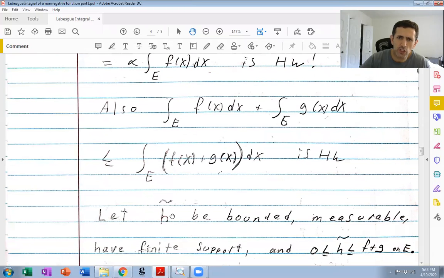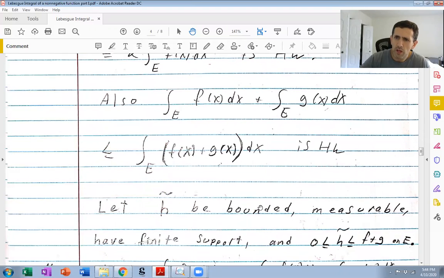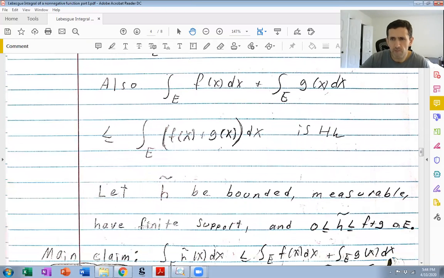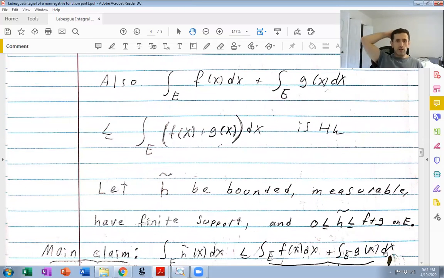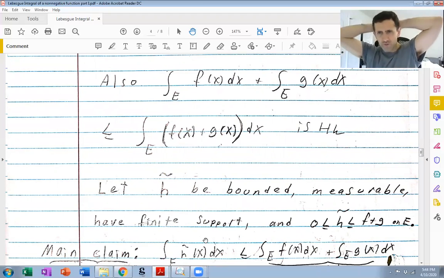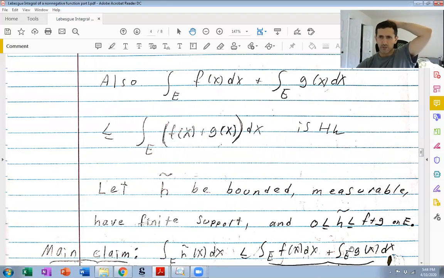So we just have to be clever with using the definition of the Lebesgue integral as a supremum. Particularly, let's say H tilde is bounded, measurable, with finite support, and H tilde is non-negative, but less than or equal to f plus g on E. So I claim that I have the following, and I also claim that if this inequality is true, then I'm basically done. Well, there's two cases. The first case is one of these integrals is positive infinity.